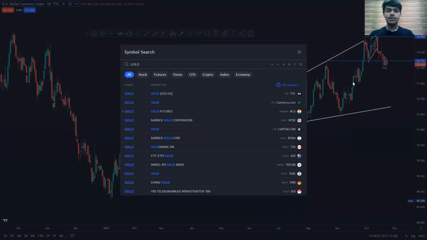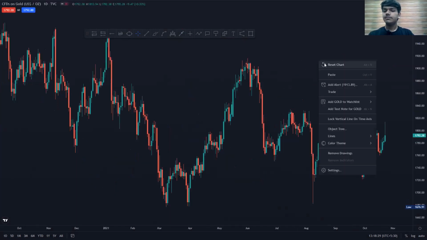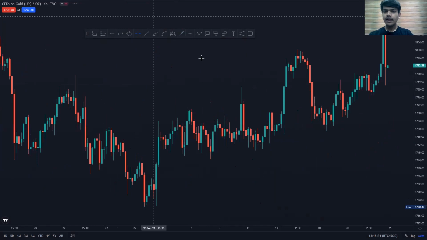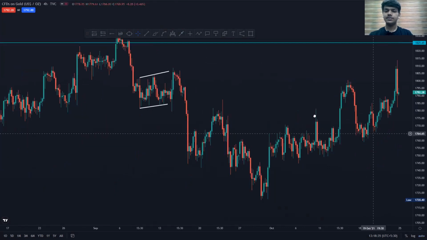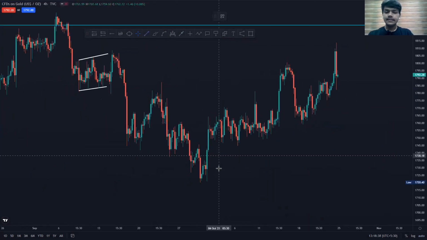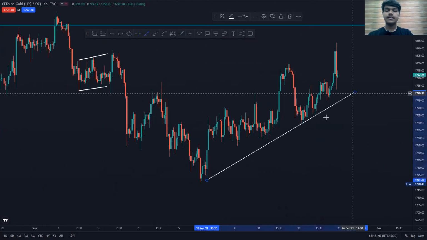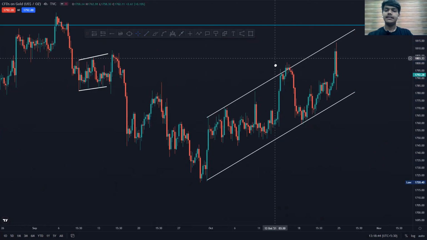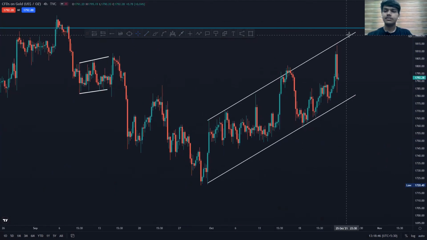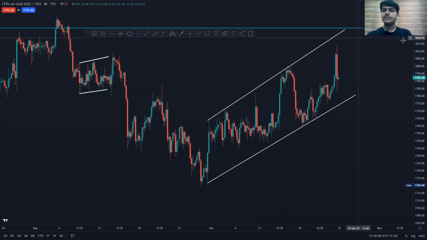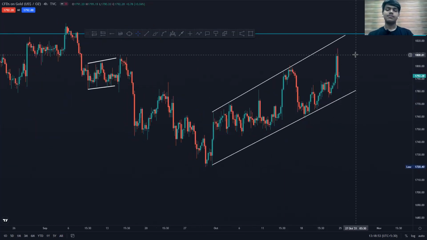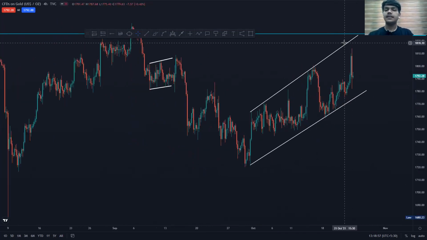If I talk about gold, you can see a very good momentum shift in gold as well. Viewers, I documented it as well. If you have watched the previous videos, you have seen it was a clear structure moving in an ascending channel in gold, and from the low it was a very clear entry as well. This was just mass psychology playing in the market. You can see this was a very clear structure. The movement was created in gold, and because of the DXY, it is very important to look for.